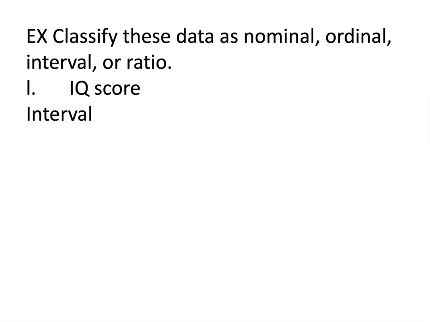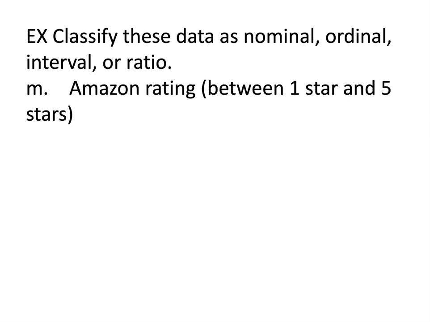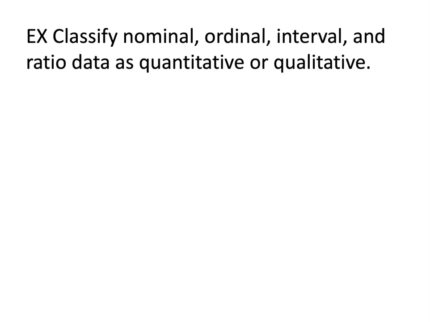IQ score, that would be interval data because there's no true zero. It's not like if you have an IQ of 0, intelligence is absent. Amazon rating between 1 star and 5 stars, that would actually be ordinal data because again, you've got things in order, but you can't necessarily tell the difference. The difference between 1 star and 2 stars is not necessarily the same as the difference between 2 stars and 3 stars.